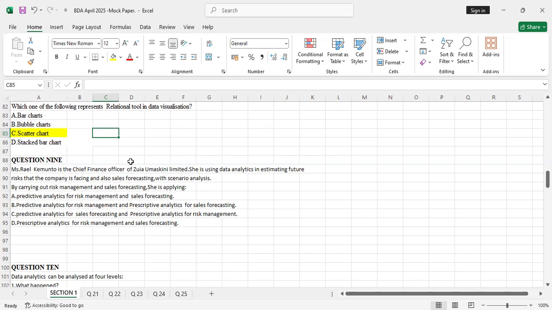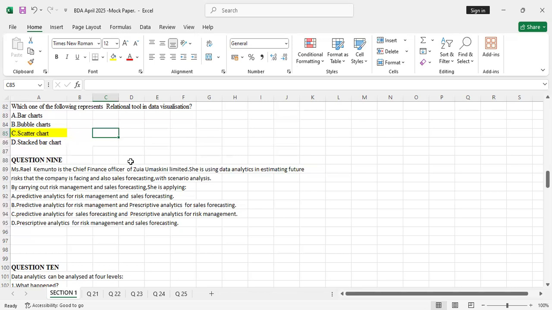So what is risk management? As a chief finance officer, can Rael Kemunto use historical data to mitigate risk? Risk management is all about risk mitigation.